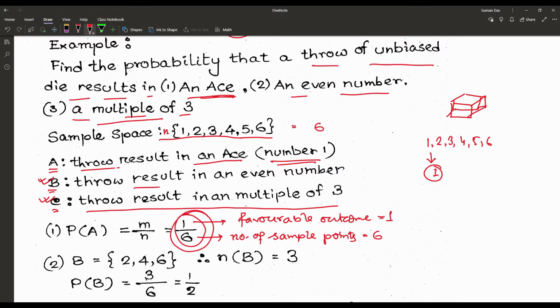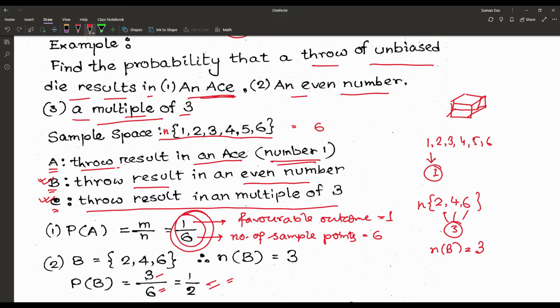So the next one, the throw result is an even number. Now the even numbers are 2, 4 or 6. So there are 3 sample points. So n of {2, 4, 6}, or n of the event B, is equal to 3. So the probabilistic result gives us 3 by the total number of sample points in the sample space, or the result is 3 by 6, or half.